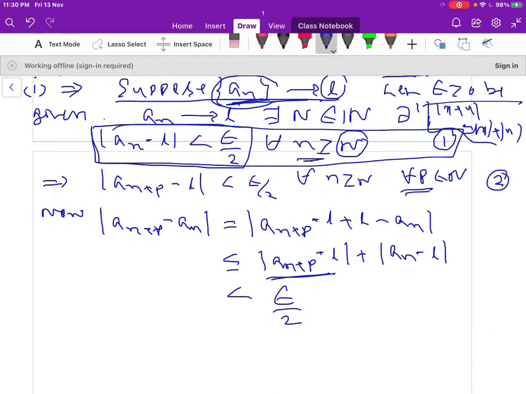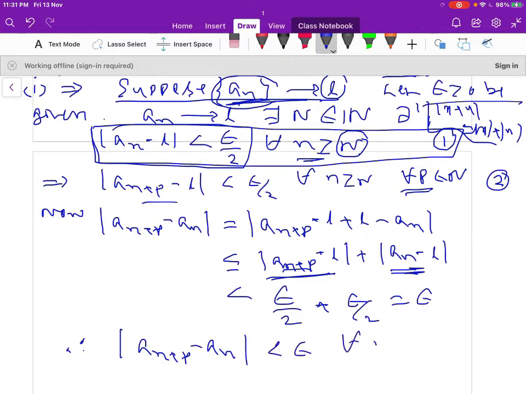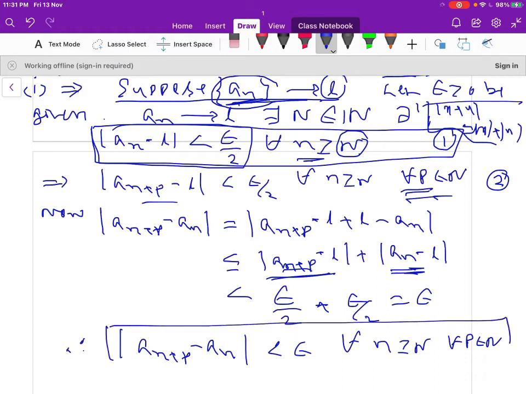Using 2 we can write epsilon by 2, plus using 1 for this term, epsilon by 2. So this is equal to epsilon. Therefore the distance between a_{n+p} and a_n is less than epsilon for all n greater than or equal to N and for all p belonging to the natural numbers, which I considered here.